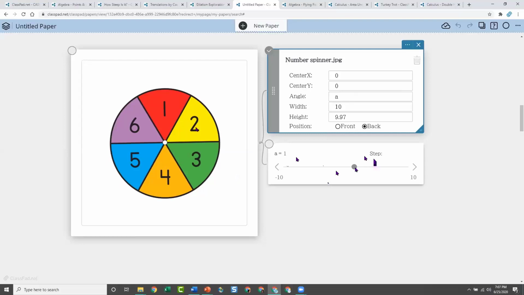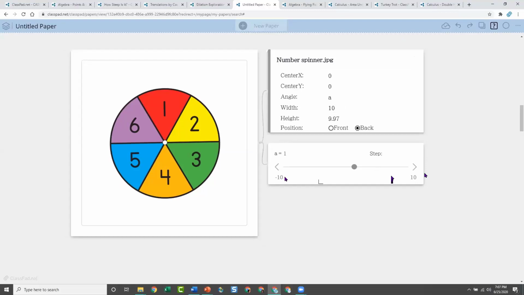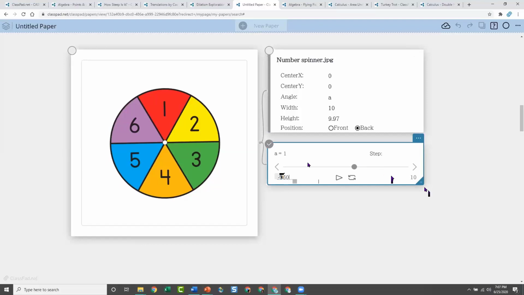Now, if I'm thinking about angles, I might want to change my parameters here. We want it to go clockwise and counterclockwise, so maybe I want to be -360 and +360. So this is just a slider that you can change the range, and you can also change how it steps. So maybe I want to step by 1, angles of 1.